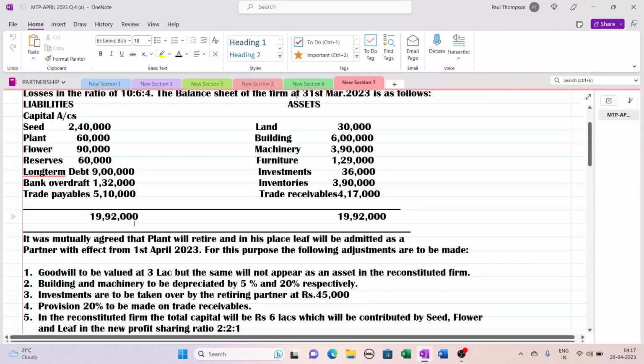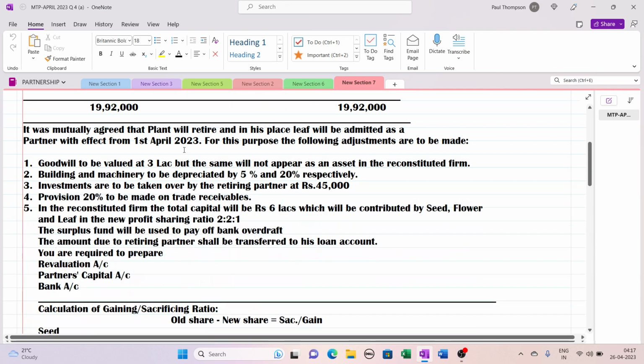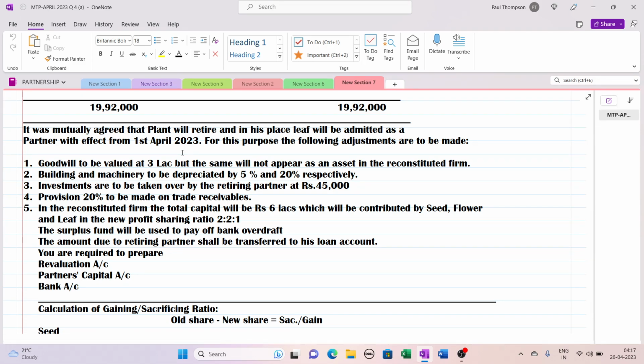Now here they have given it was mutually agreed that Plant will retire. There is one retirement, and in his place there is one admission. Leave will be admitted. Nothing to worry. Even when there is an admission and a retirement, the sum is very simple. With effect from 1st April 2023, they are admitting Leave as a partner in the place of Plant. For this purpose, there were some adjustments.